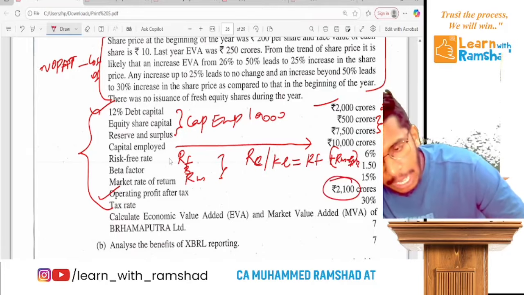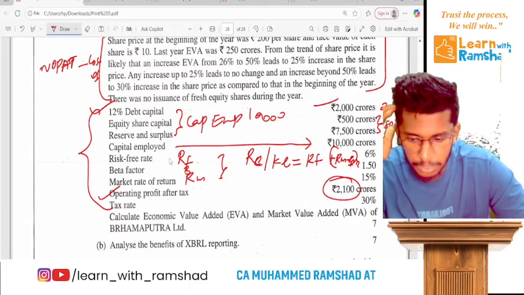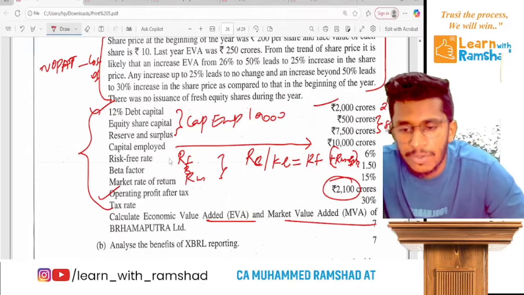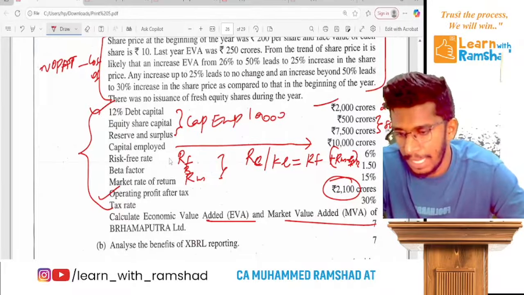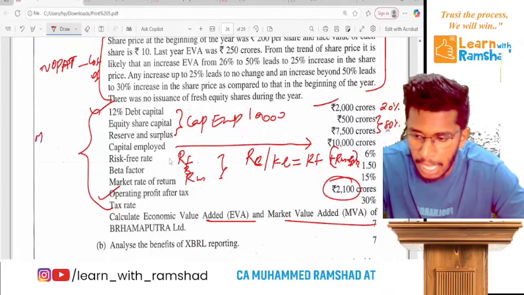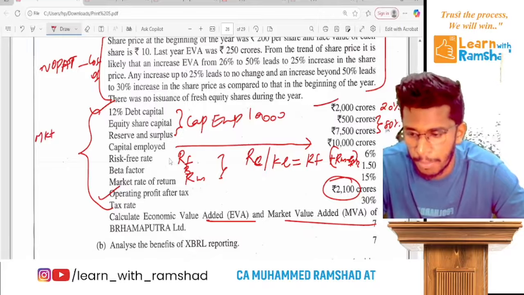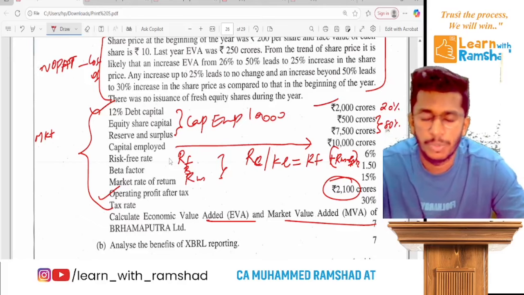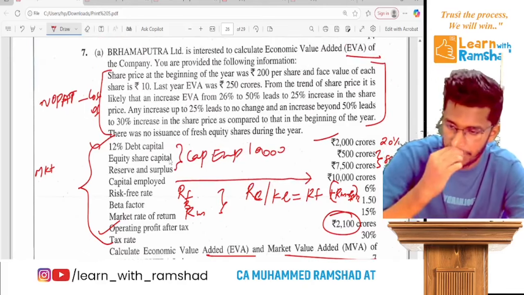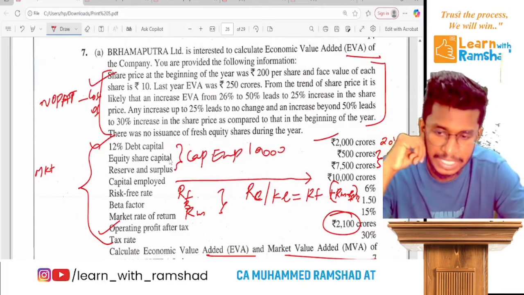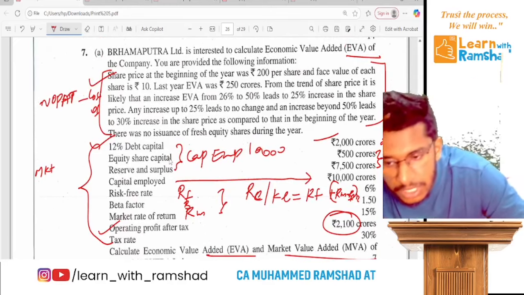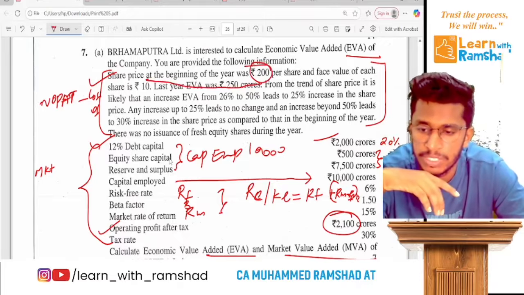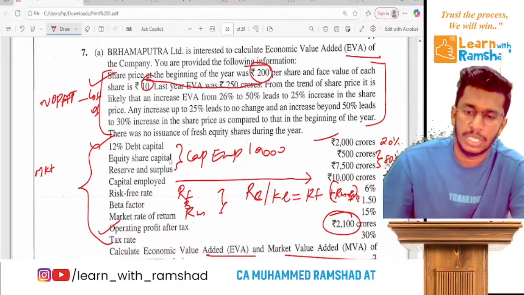So here the calculation of EVA is comparatively easy, but they additionally require market value added. So market value added will be calculated as market value of firm minus book value of equity. Ready? Market value of equity minus book value of equity. For that they gave you this information, share price, for calculating the share price. So this share price at the beginning of the year was 200 and the face value is 10. Last year EVA was 250.